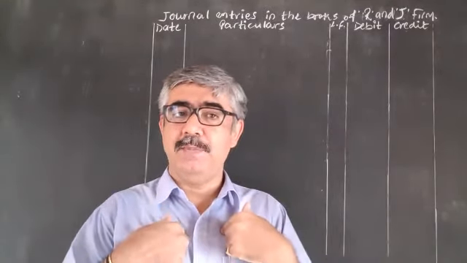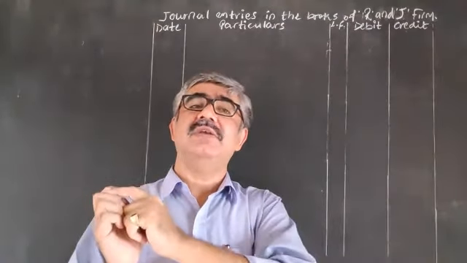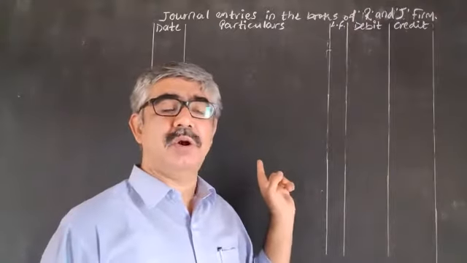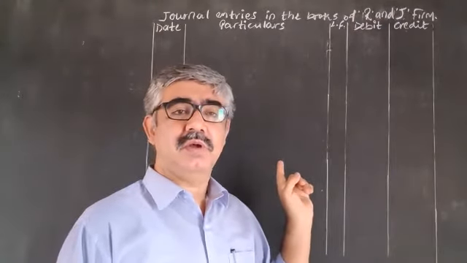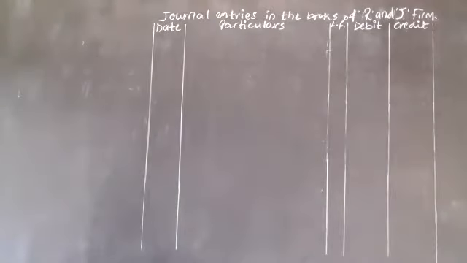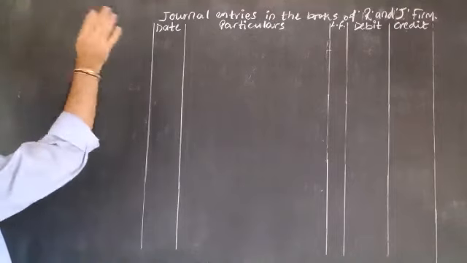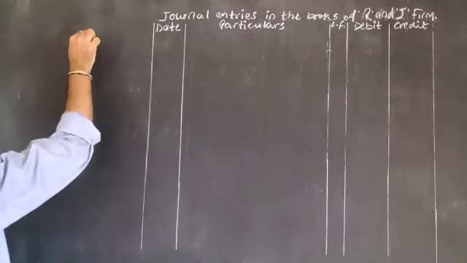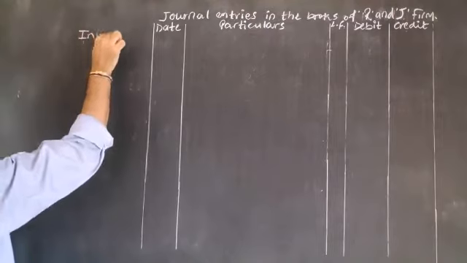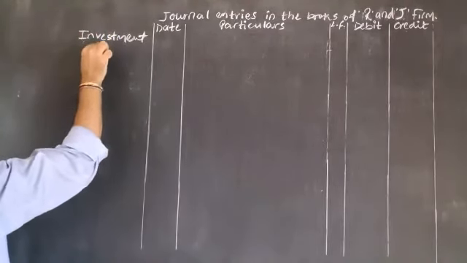So, in my viewpoint, even more than the long question, this question is more important. Okay? Let's start. First option. See, first of all, we are connected with investment. And here the value of investment is 20,000. I am just writing it over here for your information. Investment. Okay, 20,000.